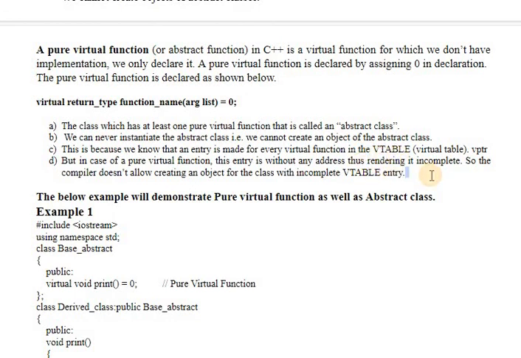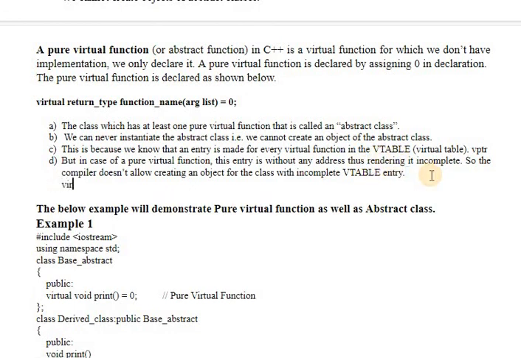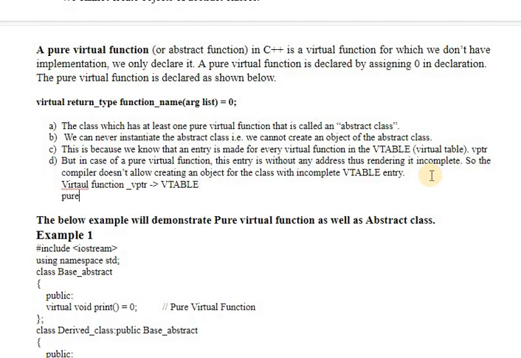When a virtual function is created, it has a vptr pointer to point to the v table. But when we create a pure virtual function, because we do not have any definition inside it, it will not have a vptr or any pointer to point to the v table.